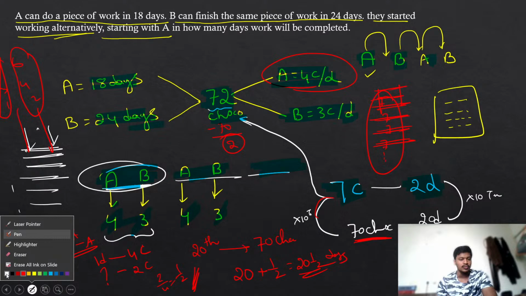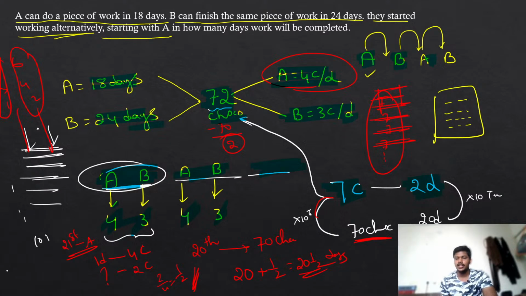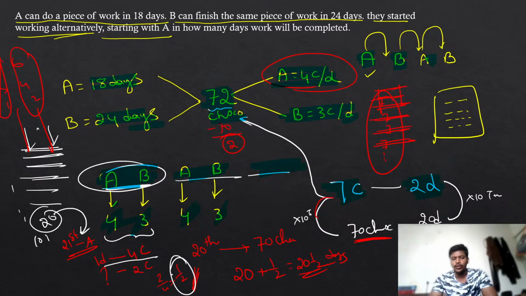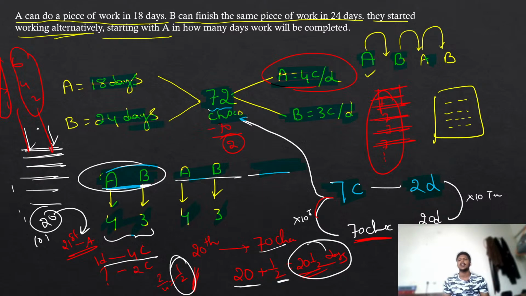But I have 72. I have to eat 2 more. That's why I am going to the next day. 20 are over, that's why I am going to the 21st day. Who is going to come to work on the 21st day? Again, A is going to come. In one day, A can eat 4 chocolates, but I want him to eat only 2. So he can complete the packet in just half a day. If he can eat 4 chocolates in one day, he can eat 2 chocolates in half a day. So in 20 days we can eat 70 chocolates, and in the next half day we can eat 2 chocolates. So we want a total of 20 and a half days to complete the entire packet, or in your case the entire work.